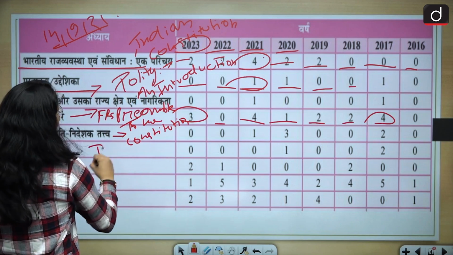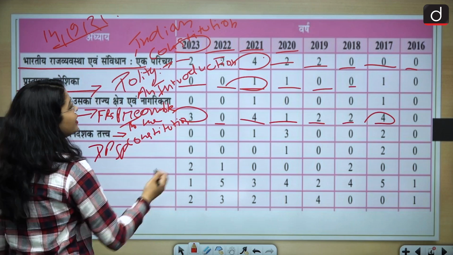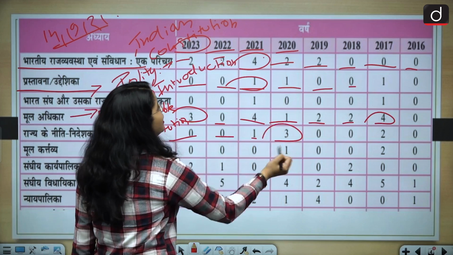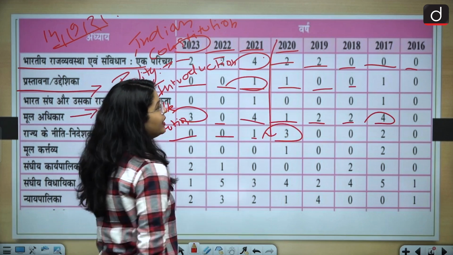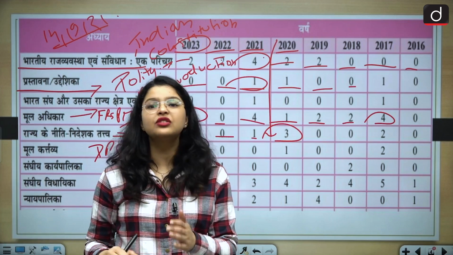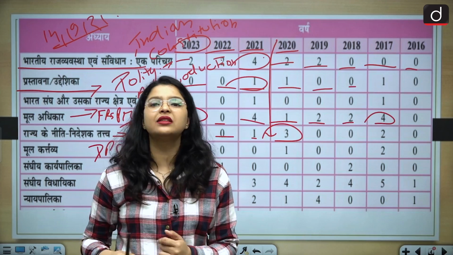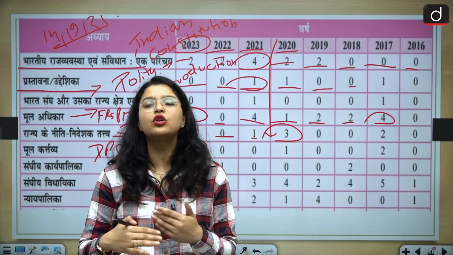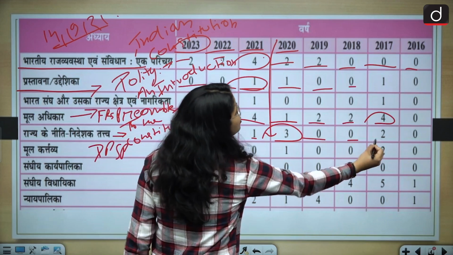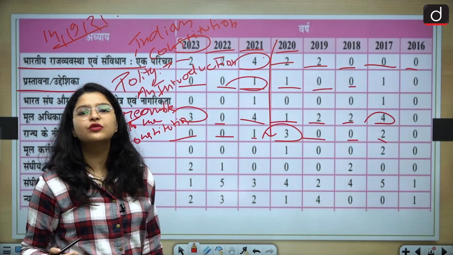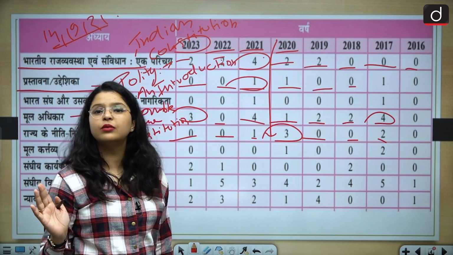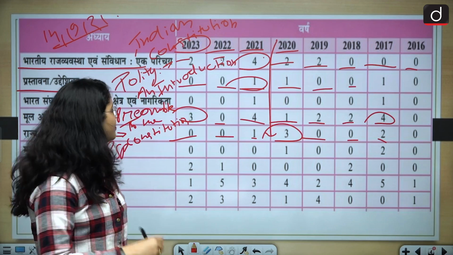Then comes the topic of DPSP or the Directive Principles of State Policy: 0, 0, 1, 3 in the year 2020. So you see that the trend is changing, and this changing trend shows that UPSC keeps on shuffling the trend year by year. Then again 2 questions, which means that a minimum of 1 question will be asked, and maximum it can go up to 3 questions as per the trend.